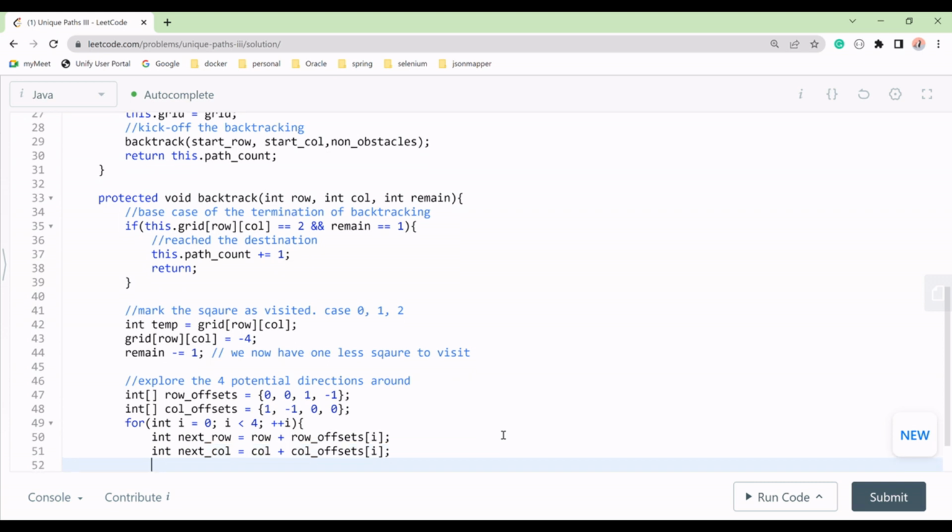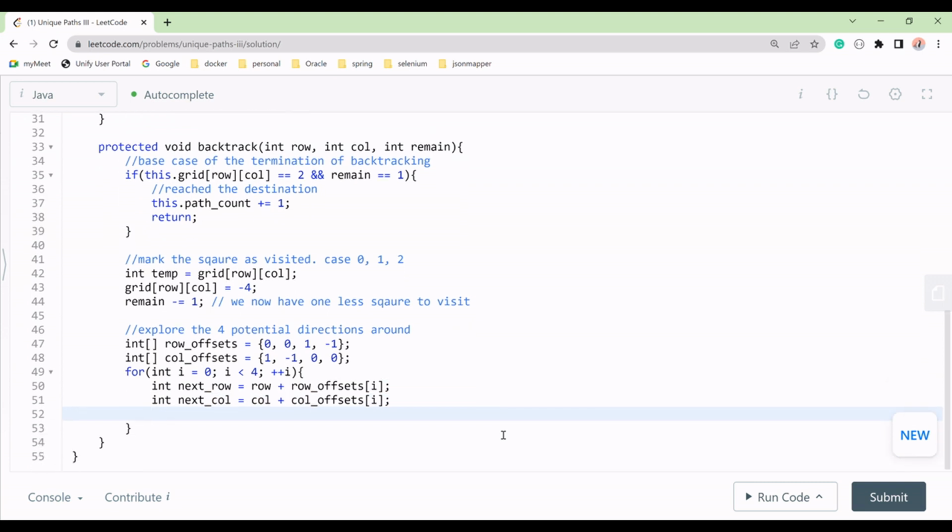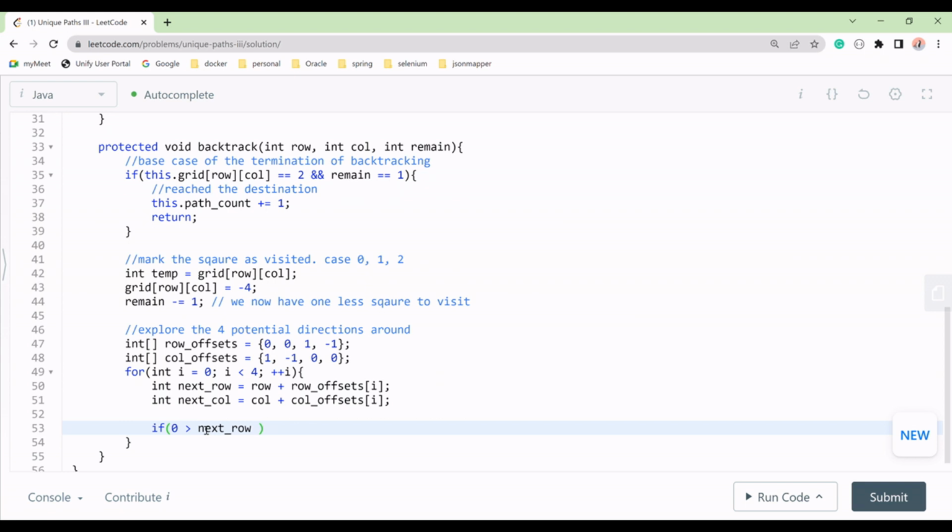Now we have to make some conditions. How will we do that? We have to write if 0 is greater than next row, or next row is greater than or equal to this dot row. Correct?